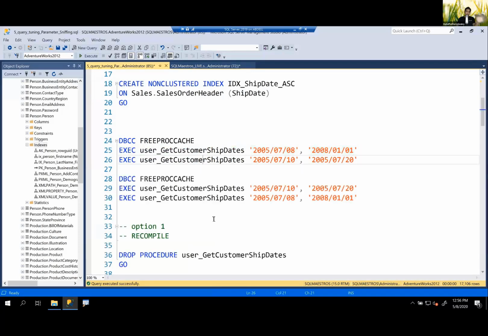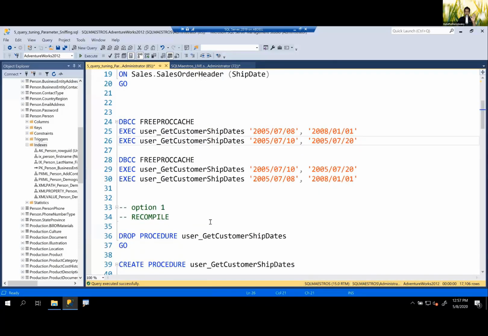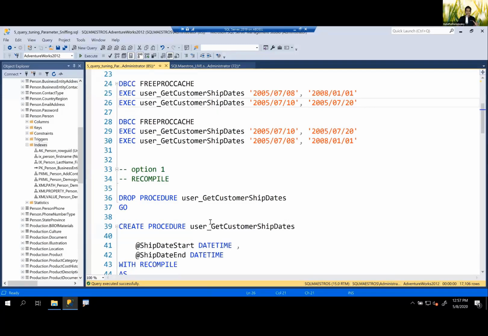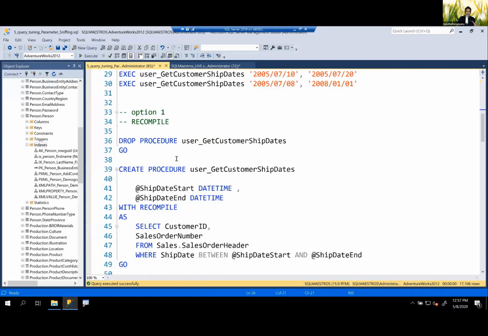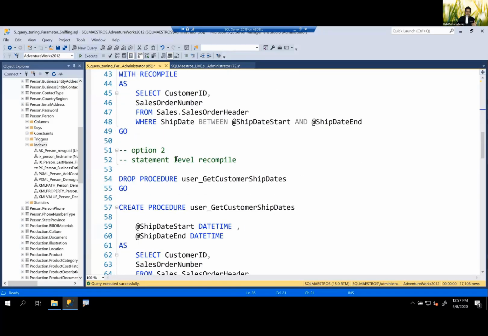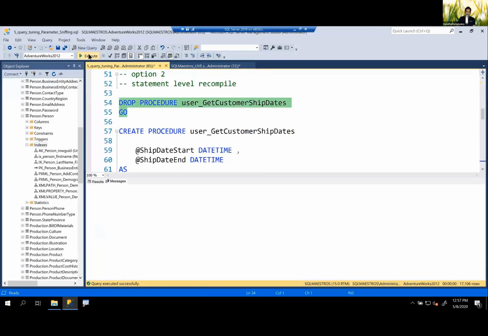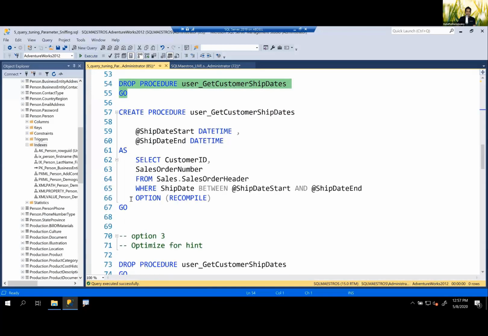Well, there are a lot of different ways to fix this, and I'm just going to show you one technique, a universal technique that works. But as I said, no solution is without any sacrifice here. Let me scroll down and show you. The best way to fix this is, let's drop the stored procedure and recreate the stored procedure with the hint OPTION (RECOMPILE).